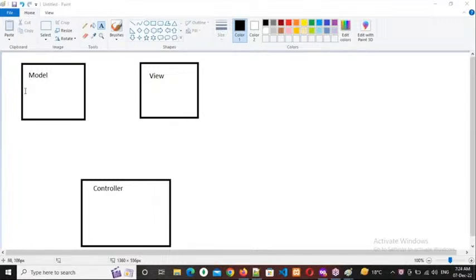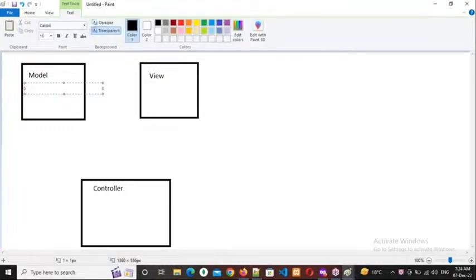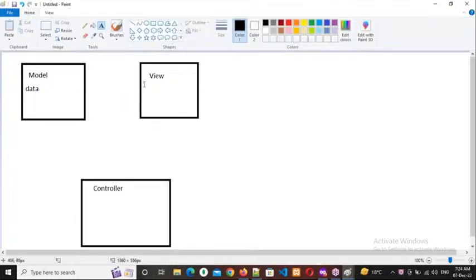Okay. Right. So the model's purpose is connecting with the database and retrieving data from the database, data storage. So that means dealing with data. What is that, everybody? Dealing with data, right? The model's purpose is dealing with data. Okay, then what is the purpose of the view?